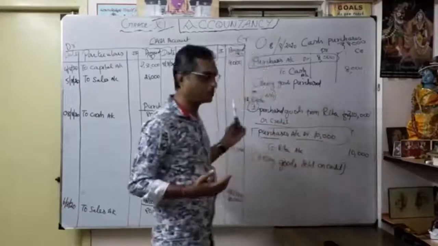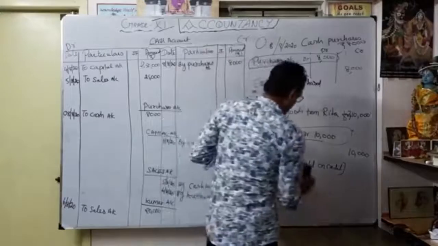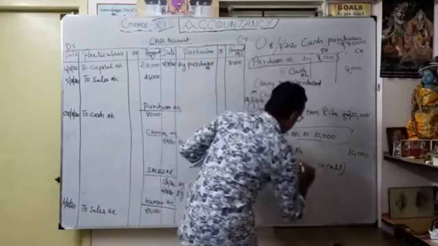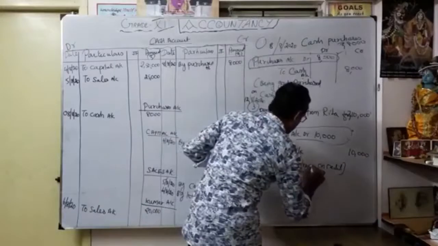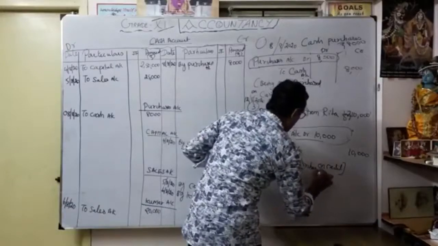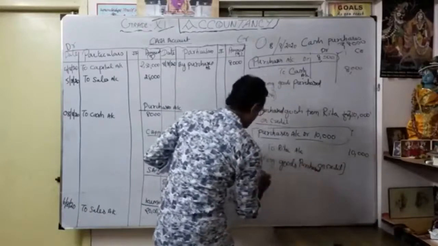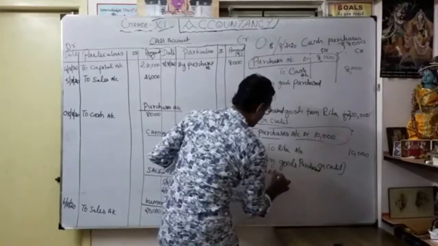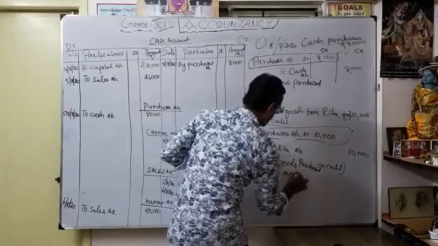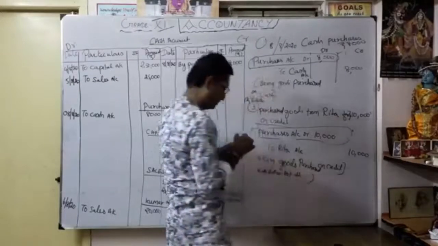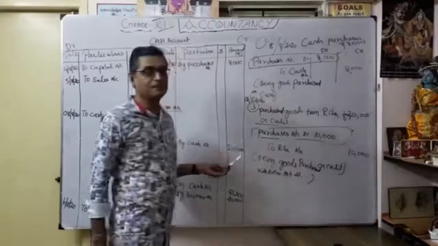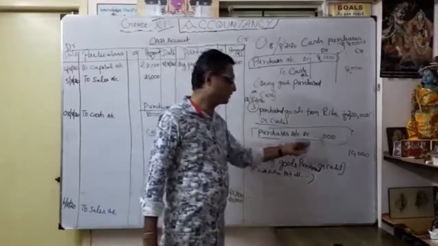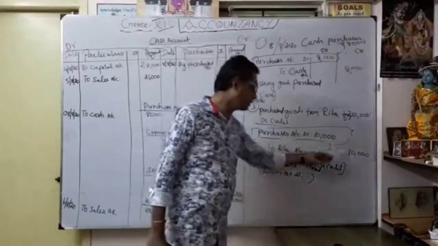Now the journal entry is over. Narration: being goods purchased on credit, maybe with bill number, or also wire transfer. Narration is very important. So what is the entry? Repeat once again: purchases account debit 10,000 to Rita account 10,000.